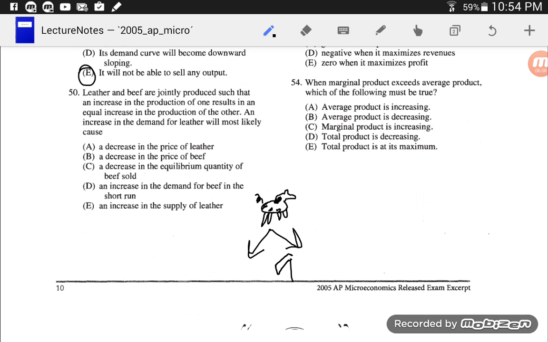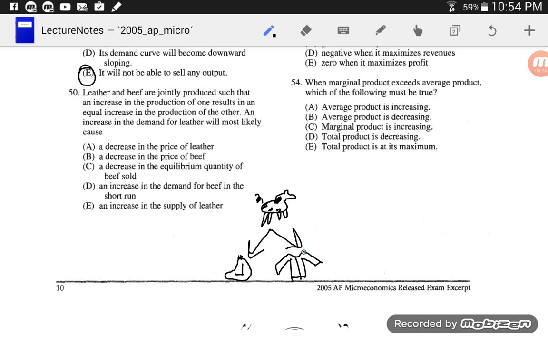Leather for like leather coats. Here we go. Boom. That's a leather coat. And you also get beef. Well, that looked like a kidney there all of a sudden. There we go. There's a steak.